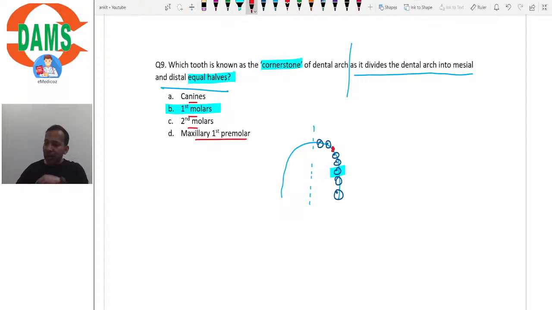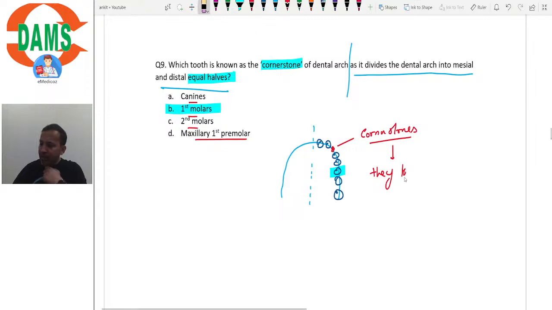Clear? The canines are also called cornerstones, but the reason for which they are called cornerstones is different. They are called cornerstones because when you smile, they are seen at the commissures, or at the corners.